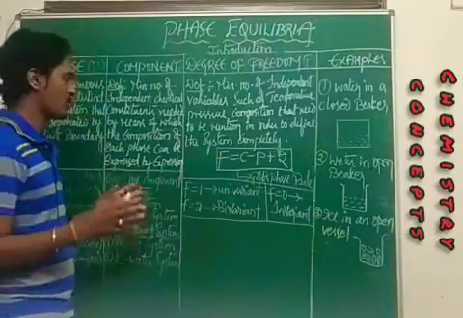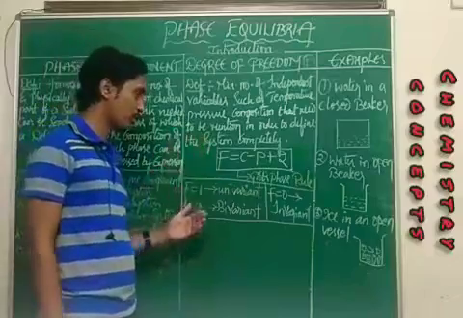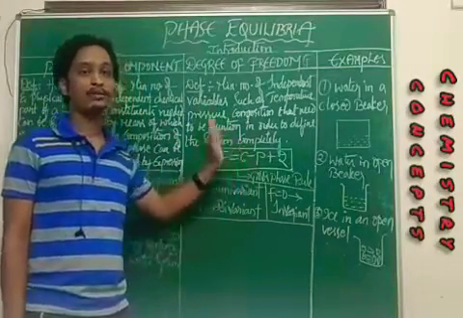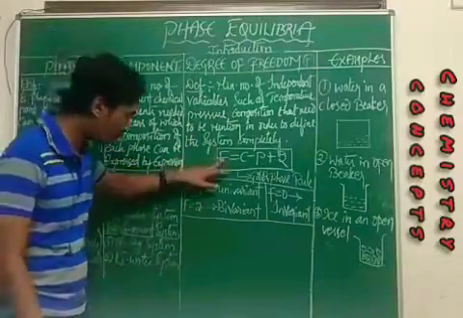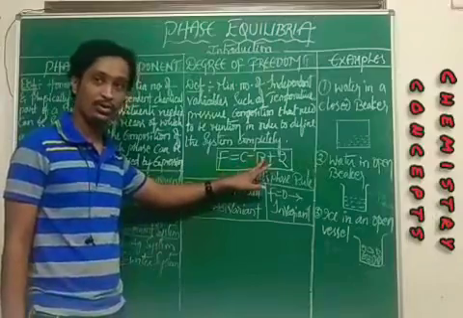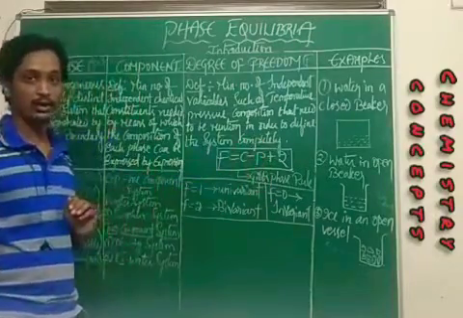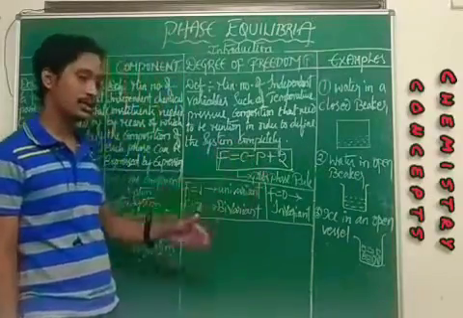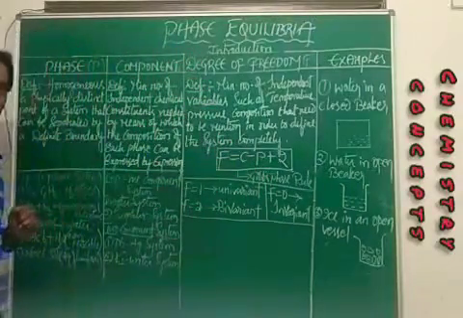Simply you can define it as a relation between component and phase which are in equilibrium. That means degree of freedom is related to component as well as phase. This is given by a scientist named Gibbs. So we call it Gibbs phase rule.